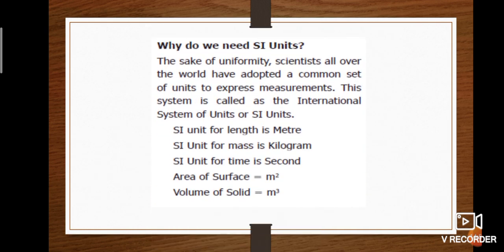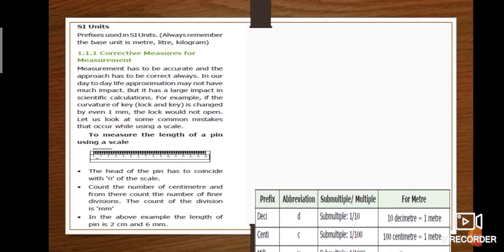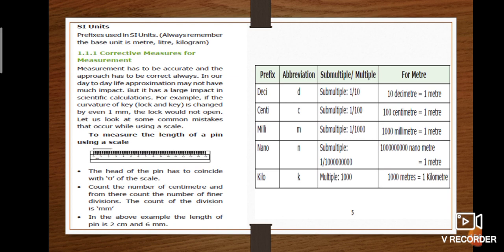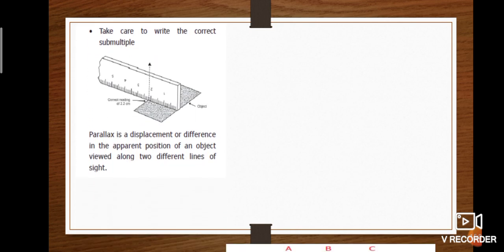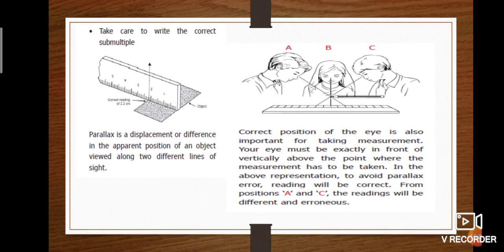Page number 5 explains why we need SI units. The International System of Units is a common set of units to express measurements. On this 5th page itself, they explain how to measure the length of a pin using a scale, and submultiples and multiples of SI units. Page number 6 gives some activity for you. You can try and give the answer in your notebook. Page number 7 gives the details of measuring the correct submultiple, how to avoid parallax error and the correct eye position for taking measurement.